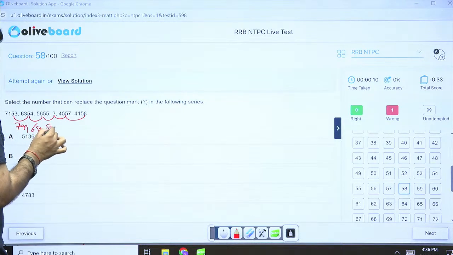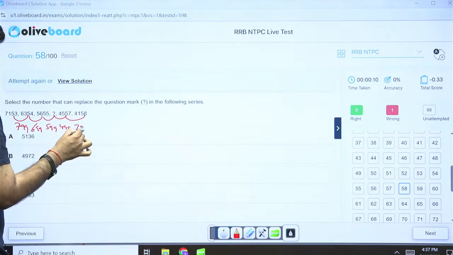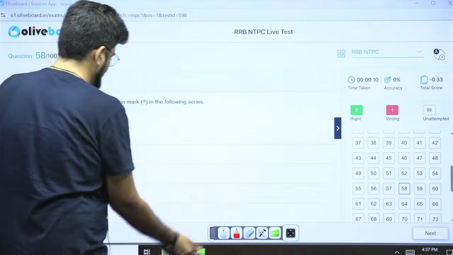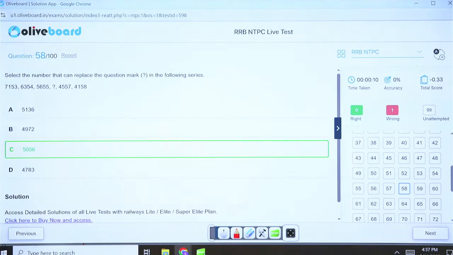So this has to be 599, 499, 399. Okay, 5655 minus 599. So 15 minus 9 is 6. 599 will give you 5056. Option C should be the right answer. Correct. Very good, Argamita.